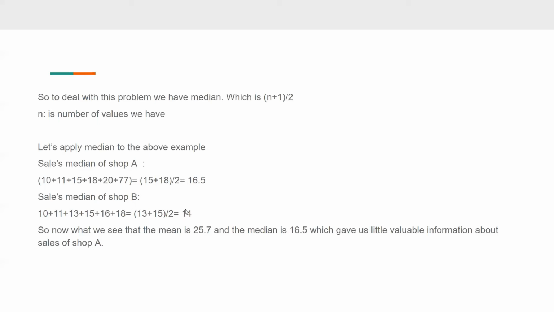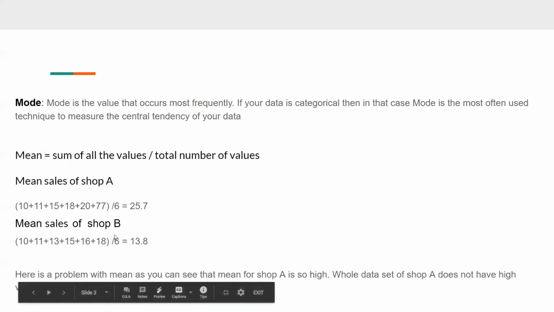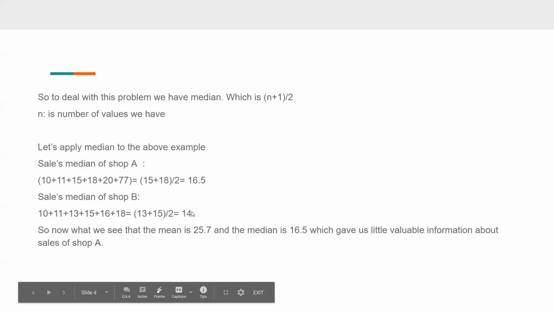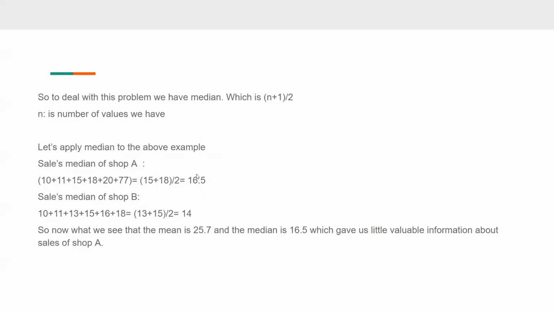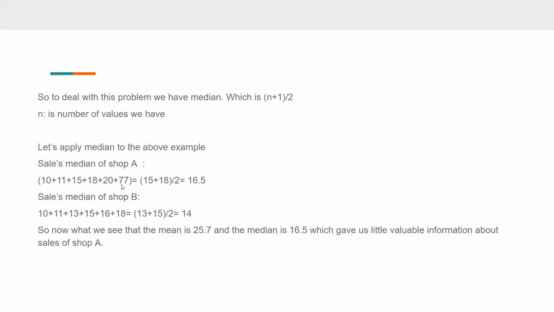So guys, you can see one thing here, that 14 is very near to 13.8. Okay, that is the mean of shop B, and 14 is the median of shop B. But the median of shop A, that is 16.5, is very far from the mean of shop A. Okay, so we have the larger value here, still we are getting the moderate number out of that. So guys, to deal with such a scenario, we use median. Okay, where you have one larger number out of the range, then in that case we use median. Okay, so this makes more sense.